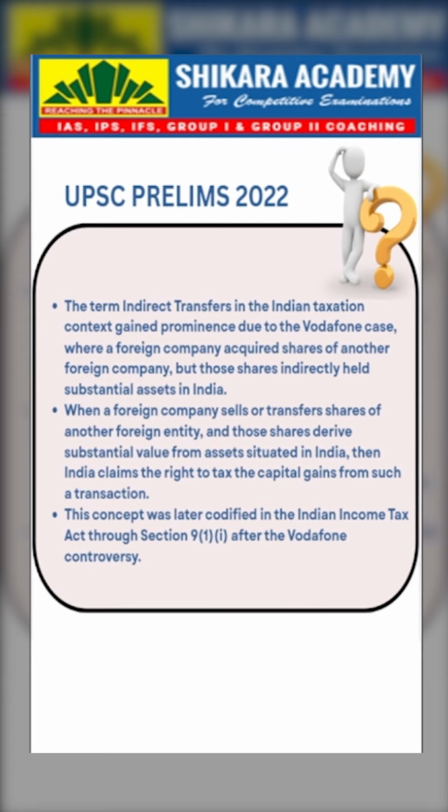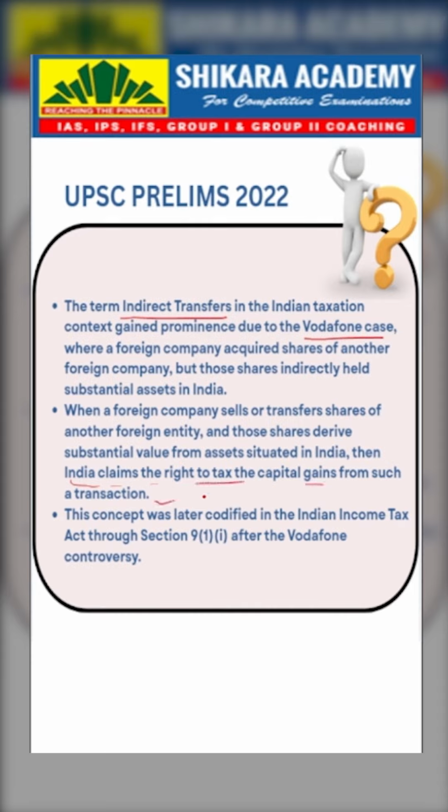Now, this term, indirect transfers, in Indian taxation gained prominence due to the Vodafone case, where the foreign company acquired shares of another foreign company, but those shares indirectly held substantial assets in India. When a foreign company sells or transfers shares of another foreign entity and those shares derive substantial value from assets situated in India, then India claims the right to tax the capital gains from such a transaction.